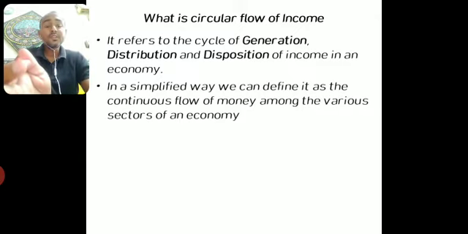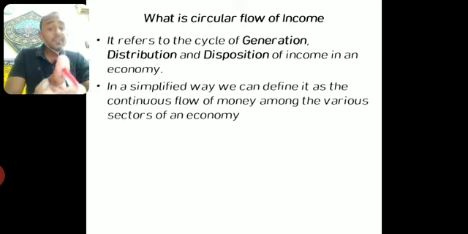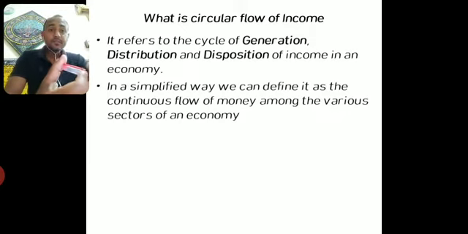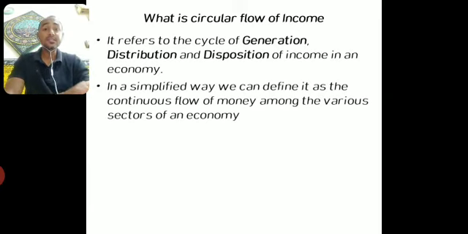So after generation of income, the second phase is called distribution of income phase. Now what will these people do with that income? Obviously they will try to spend this income to buy or purchase goods and services that will fulfill their own wants. Like I receive my income after giving my service, then I spend that income to purchase all those goods and requirements that I need, isn't it? So similarly, each and every person, after getting his income, spends the income to buy goods and services which are available in the market. This is called disposition stage.